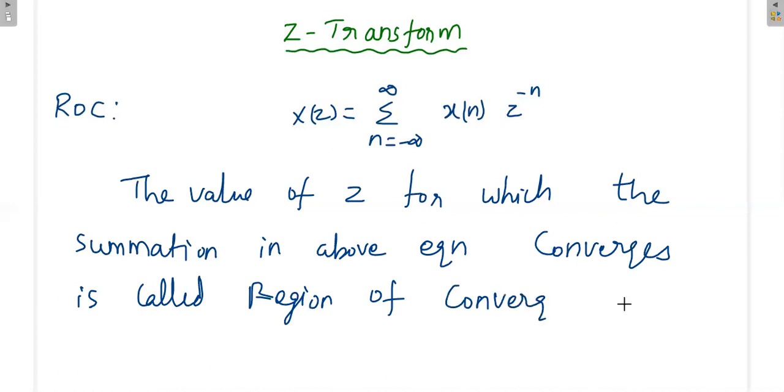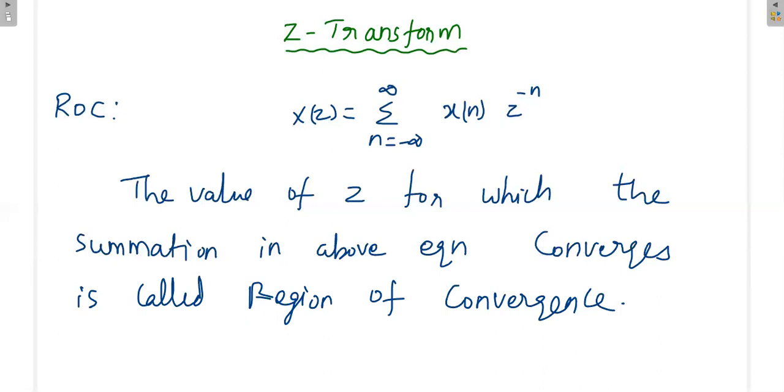And what is the significance of this ROC? In the Laplace transform itself, we have seen that with the help of ROC, we can say whether the given time domain signal is causal or non-causal, stable or unstable. All that we can easily tell with the help of ROC. Then what is the main difference between the ROC of Z transform and the ROC of Laplace transform?